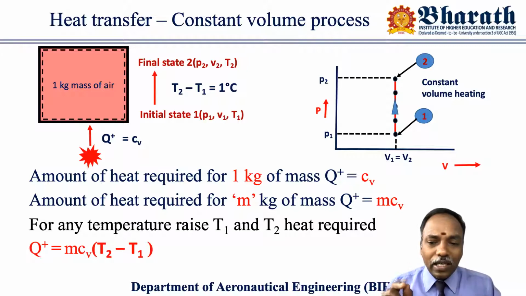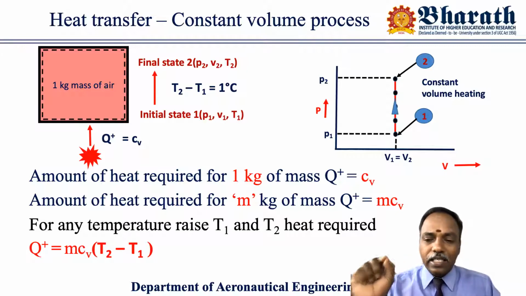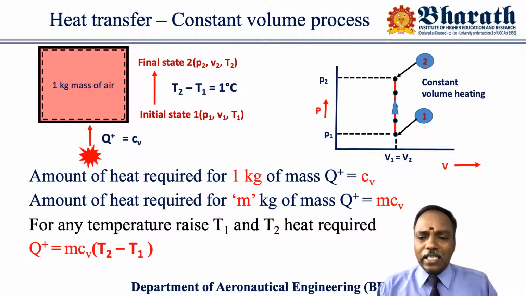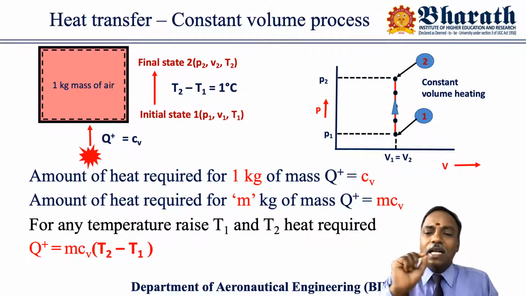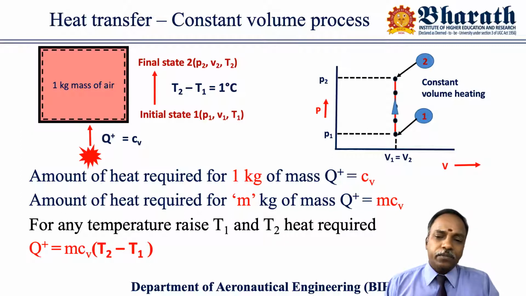That's why I told you that the definitions of Cv and Cp, that is, specific heat at constant volume and specific heat at constant pressure, we must thoroughly understand because they are the basis for the heat transfer equations. So for a constant volume process, the amount of heat transfer can be calculated using the equation Q equals mCv into final temperature minus initial temperature.